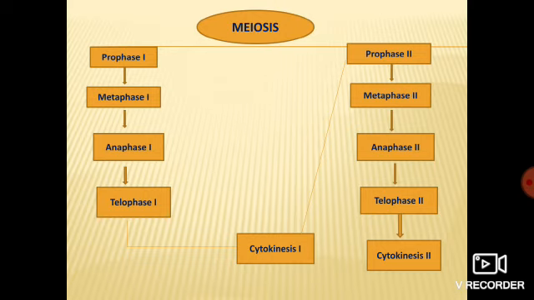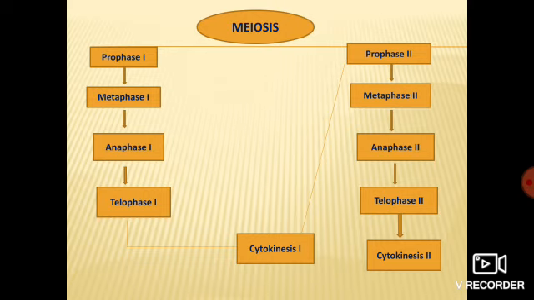Then after prophase 2, metaphase 2, which is followed by anaphase 2, telophase 2 and then finally cytokinesis 2. After cytokinesis 2, each daughter cell produces 2 daughter cells. That means a total of 4 daughter cells are produced with 23 chromosomes.